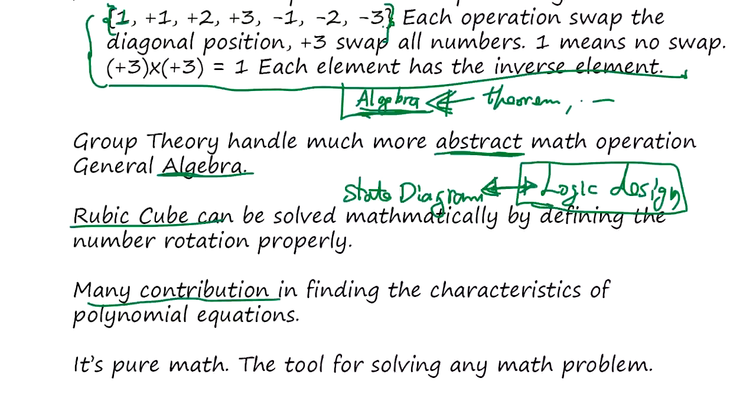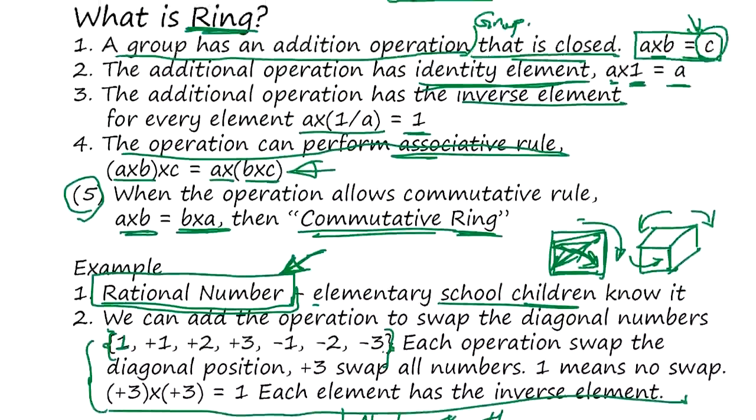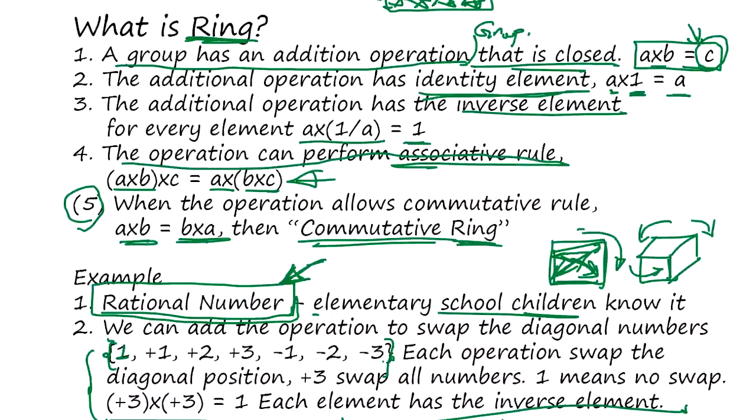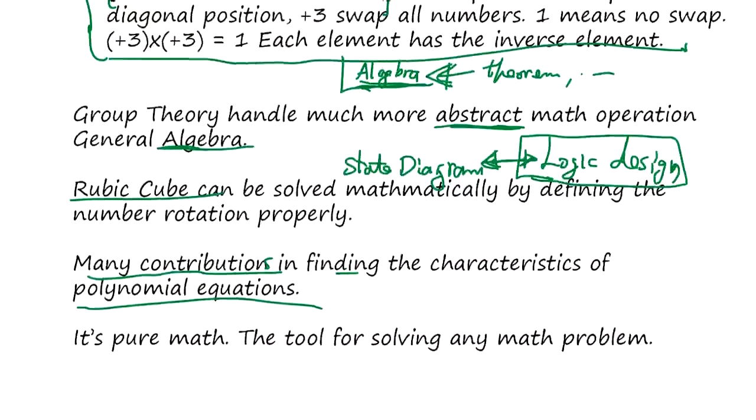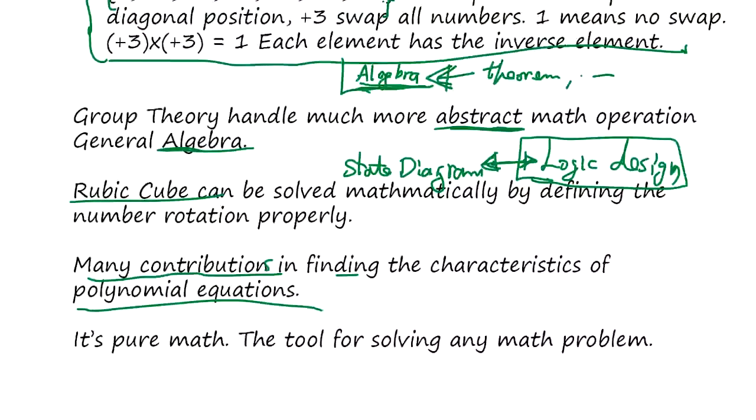There are so many contributions in finding the characteristics of polynomial equations, and that's pure mathematics. Using group theory, we finally understand what the integer is and what the rational number is. This is just an example of groups and rings.